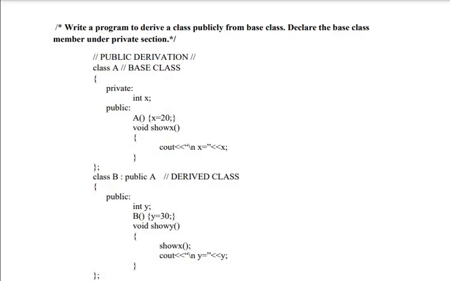Now from A, B is created. In B, Y is public and we have a constructor in B, that is Y is equal to 30, and we have a function show Y. Put it on the paper clearly. I have a base class with member data is private, one constructor and one function. In derived class, member data is public Y and one constructor and one member function.